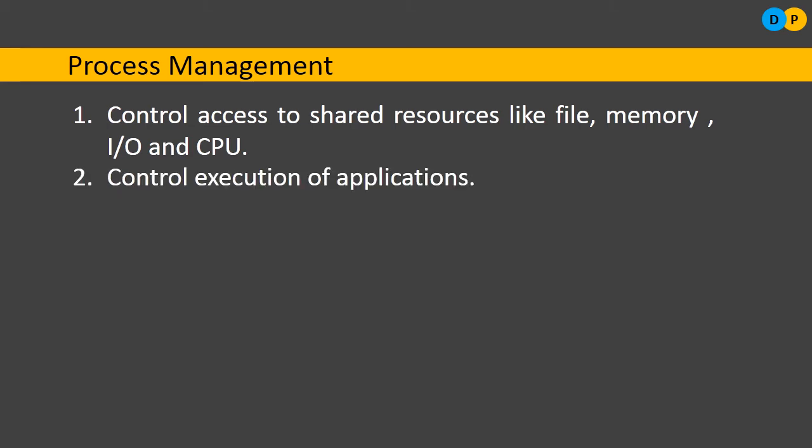Next one is controlling execution of applications. I want to execute a particular application. Let us say I want to play a particular song, or crop a particular image. I may be borrowing the help of certain applications. The execution of these applications, each job, will be taken care of by the operating system. Similarly, create, execute, and delete a process. I can start one new job, that is one process, and execute it. If I want to delete the entire process, that can also be done with the help of the operating system.